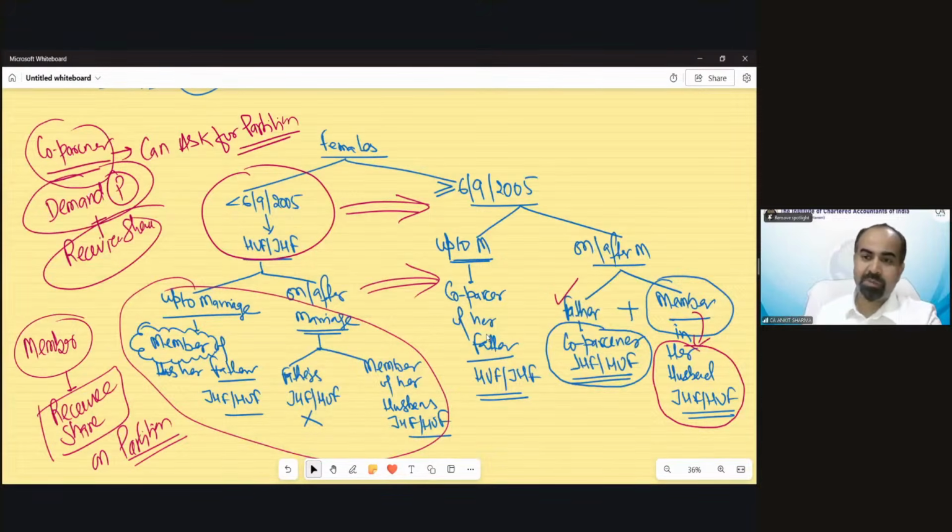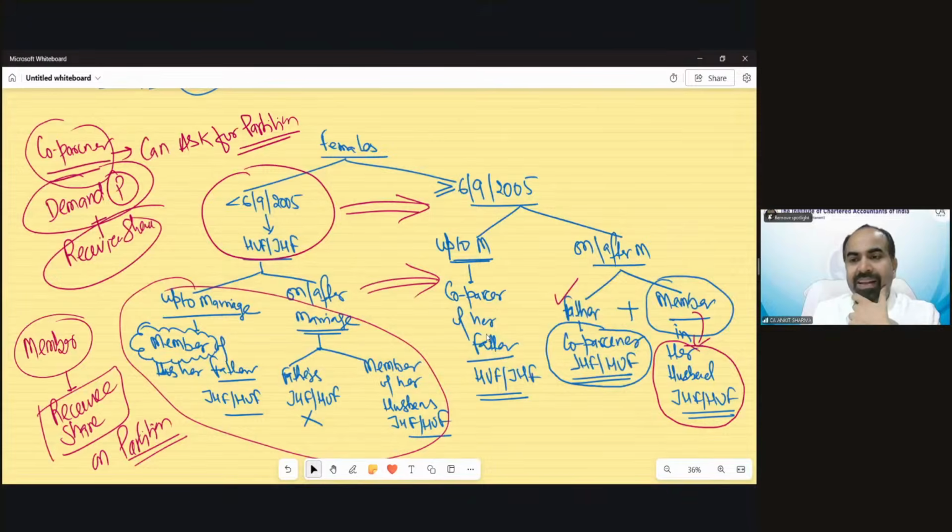What is the main difference between JHF and Hindu undivided family? Look, any Hindu family in which male and female reside together is automatically a joint Hindu family. You do not need to register anywhere. But if those joint Hindu family members start a business separately and register that business as a Hindu undivided family, then that business income would be taxed as HUF income. But even if they do not start that business, they would still be called a joint Hindu family always.